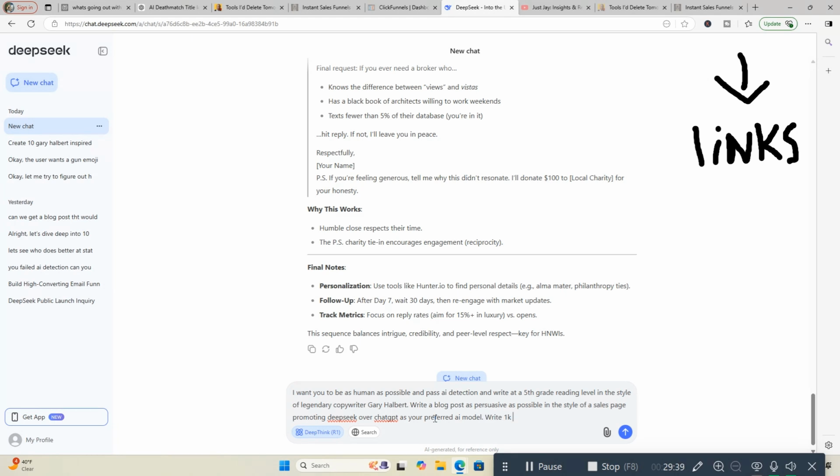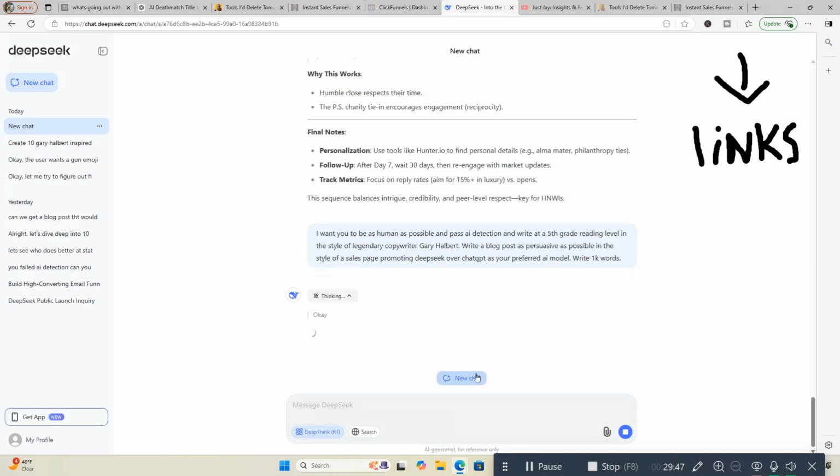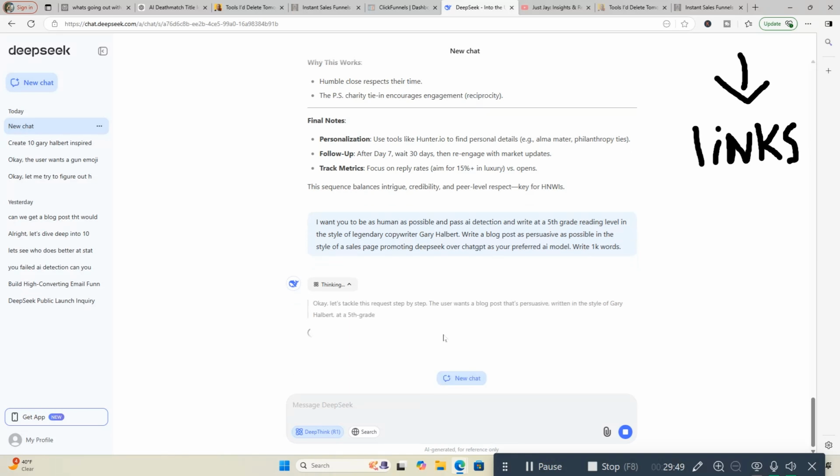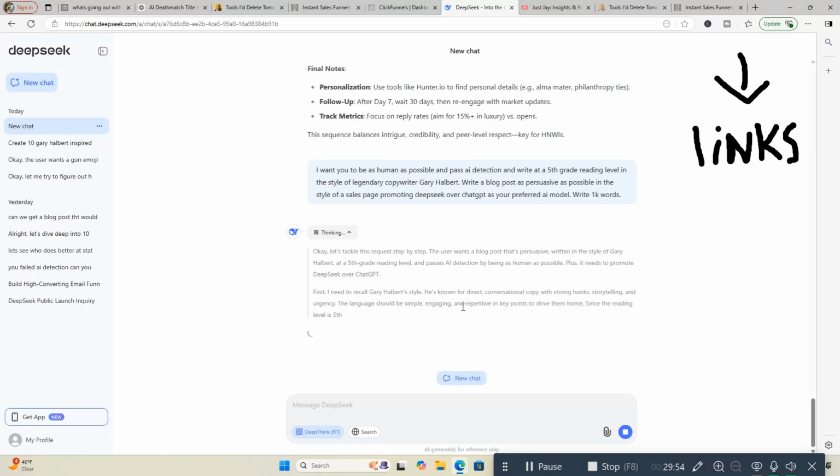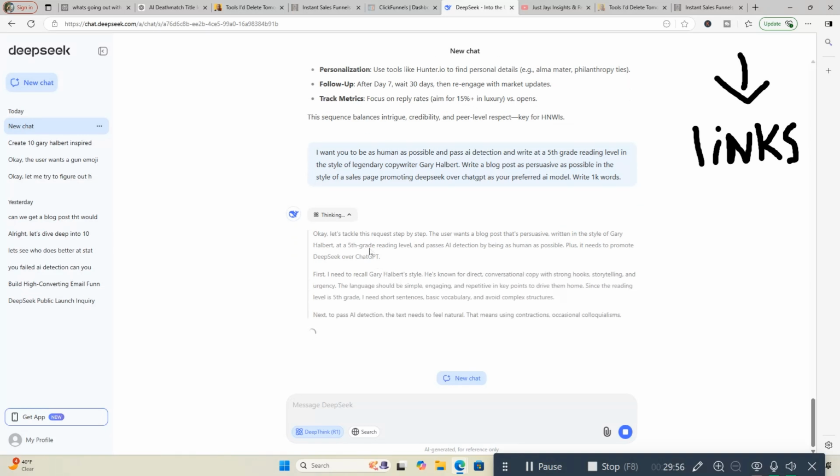Write 1,000 words. One thing I don't like about DeepSeek, one of the few things, is I notice when I'm writing a blog post, there's lines under it, whereas I'll show you when I get to ChatGPT what I'm talking about. When I tell it to take it out, it doesn't do that.